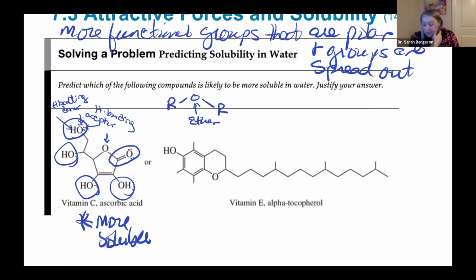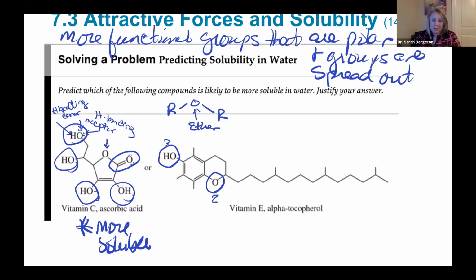Let's look at our other one. Let's look at vitamin D. What can participate in hydrogen bonding or dipole-dipole interactions or ion dipole interactions? Not much. Right here and right here. So we have a hydroxyl and we have an ether. That's it. So 4 hydrogen bondings maximum, and that's it. No, 5, because you got 3 here and you got 2 here. So 5. You don't have to be able to count them for this. For the others you do, like we did in the last section, but for this you just have to be able to look at them and say which one's more soluble and why. Okay.